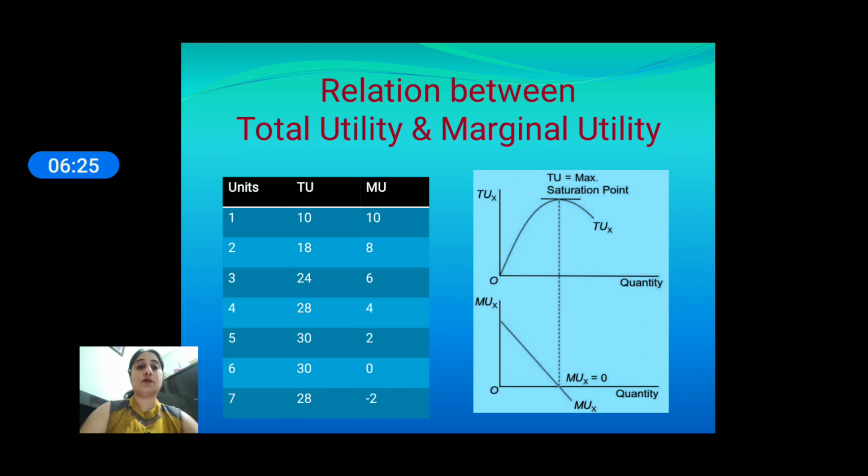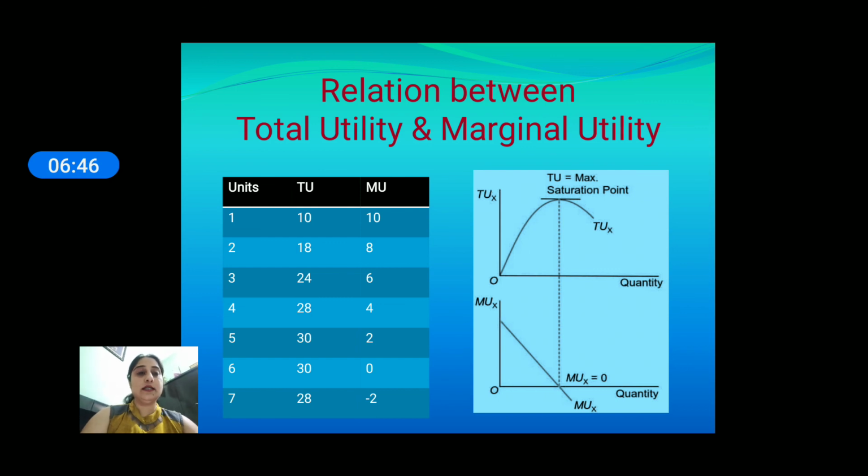On the 6th unit, when total utility is maximum, then marginal utility is 0. And third point is that on the 7th unit, total utility starts to decline, and marginal utility becomes negative. So these 3 points show the relation between total utility and marginal utility.